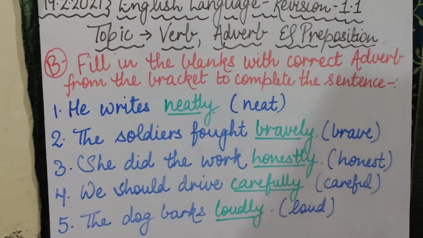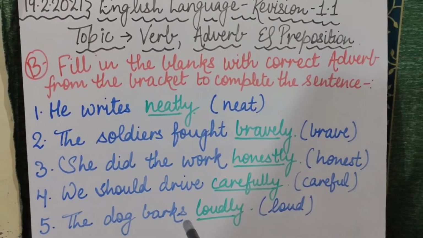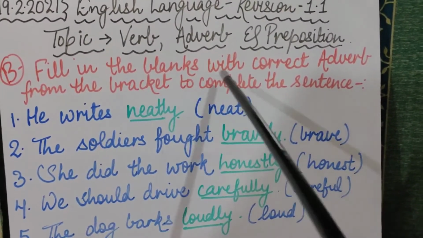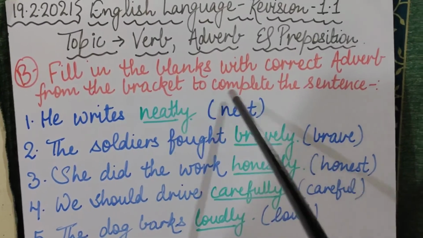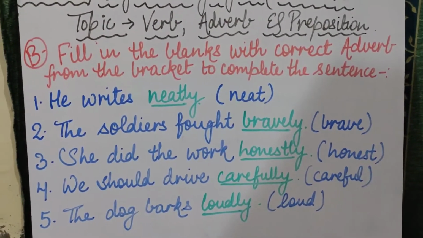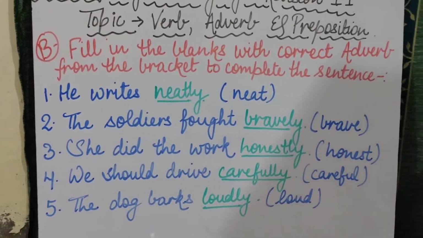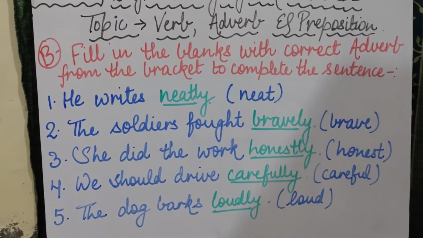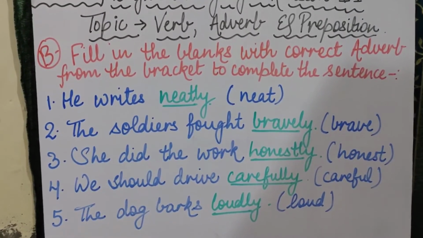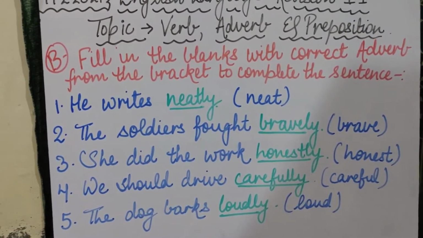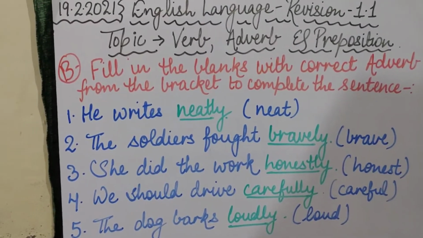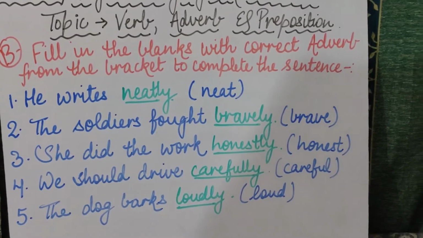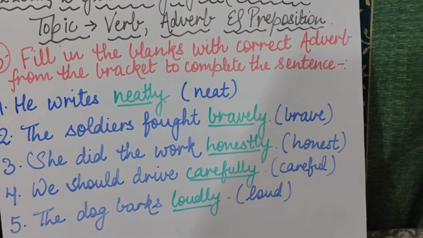Now I will be explaining you this B part exercise. So listen to it carefully. Fill in the blanks with correct adverbs from the bracket to complete the sentence. Now this exercise is also same as which we have done for verbs. Like in this also you have to complete the sentences with the words which are given in brackets, because these words are known as adverbs. But make sure that when you are using the adverbs in a sentence, then after every word of adverb you will add ly.